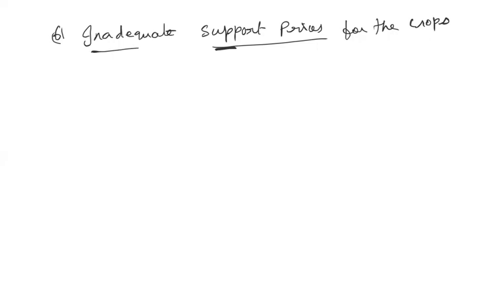But then that is becoming inadequate. Whatever the price that is being paid by the Food Corporation of India to the farmers is inadequate. It is not supporting the family. It is very, very low. So the farmers are not able to get a sufficient amount of income for their produce.